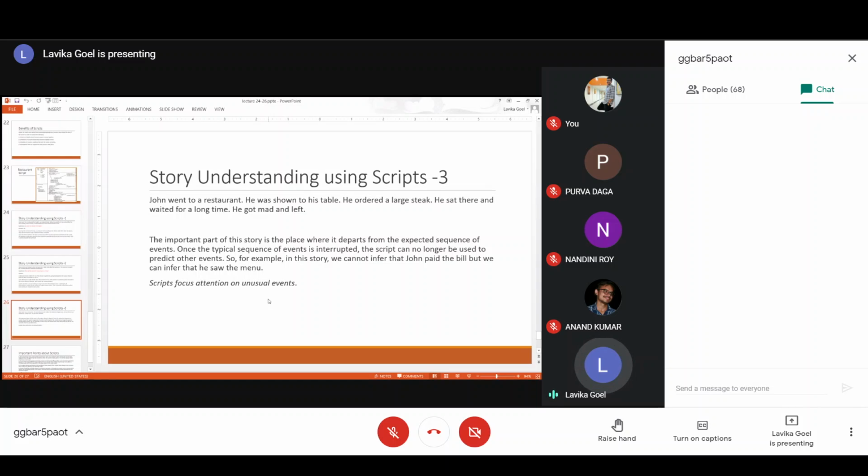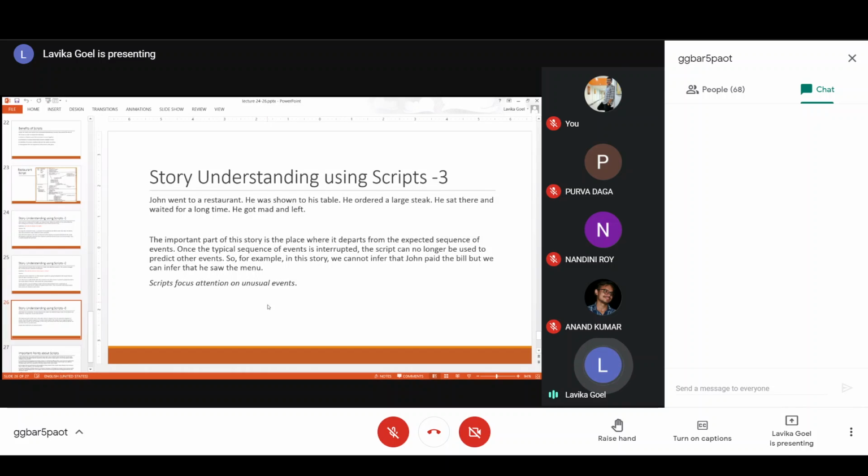So basically, scripts focus attention on unusual events. So if it's an unusual event which has occurred, then when the sequence is deviating from the expected sequence of normal events, only up till that time you can predict the events using scripts. But once the typical sequence of events is interrupted, the script can no longer be used to predict other events. So we cannot infer that John paid the bill from here. Okay, so we should not infer actually. If we infer, that is wrong.